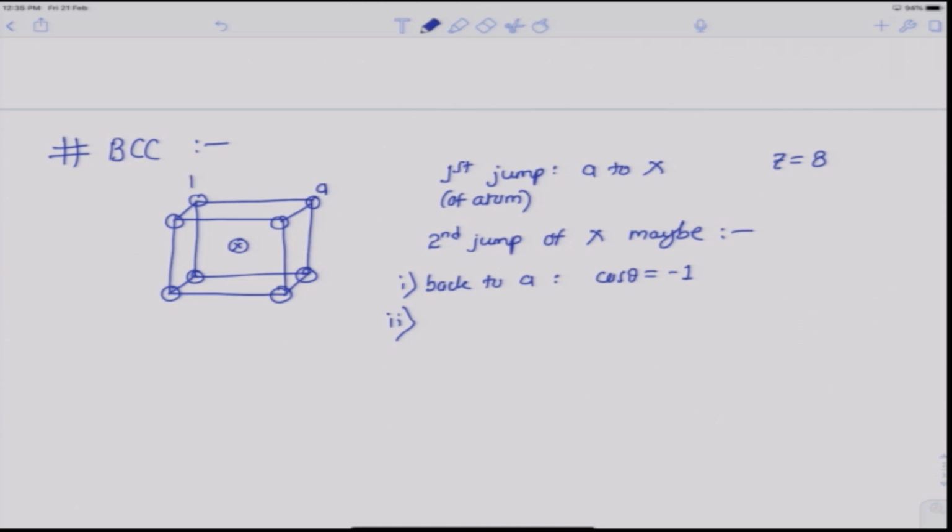Let us denote those sites as B. So, if the second jump is into any one of these B sites, the cos theta with Ax bar is -1/3. So, into one of 3 B sites for which cos theta equals -1/3, or it can be into one of these 3, let us call it C types of sites, for which cos theta is 1/3.